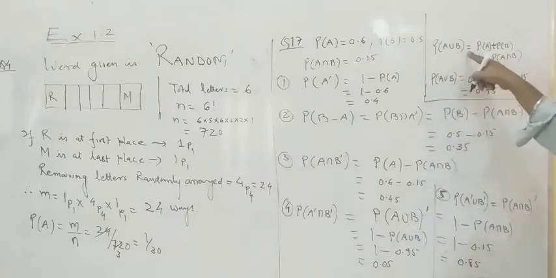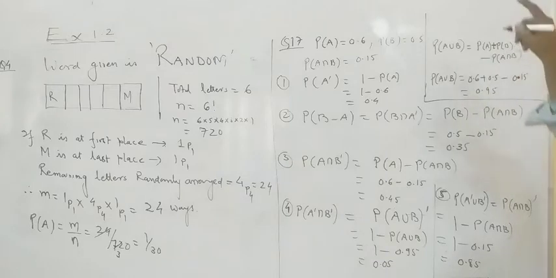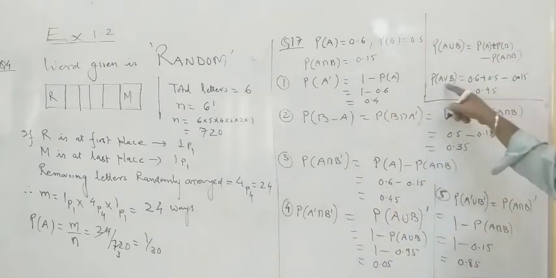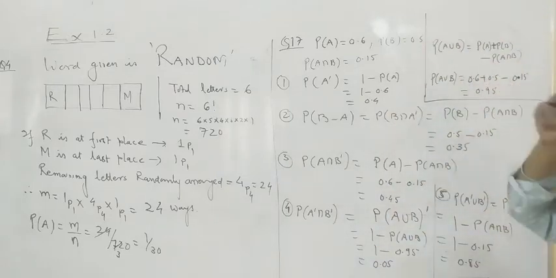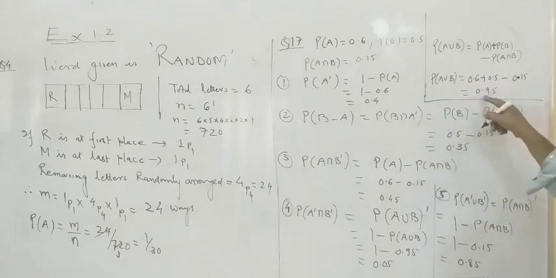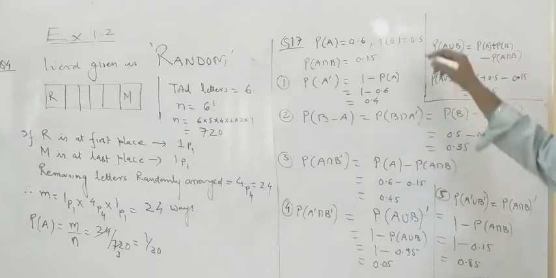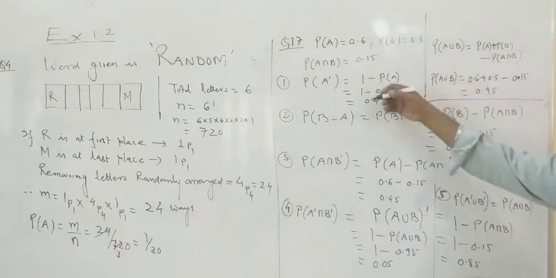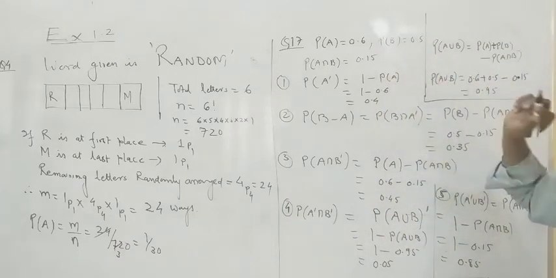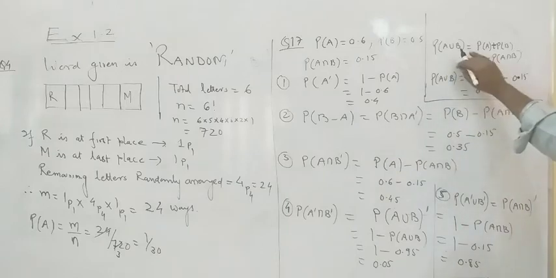Probability of A union B is equal to P(A) plus P(B) minus probability of A intersection B. As soon as you put the values, utilize your calculator, you will find the probability of A union B is 0.95. This is not asked in the question, but you will be required during the solution of that question. So first of all, you find the probability of A union B.